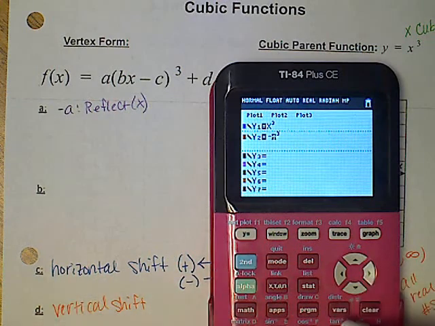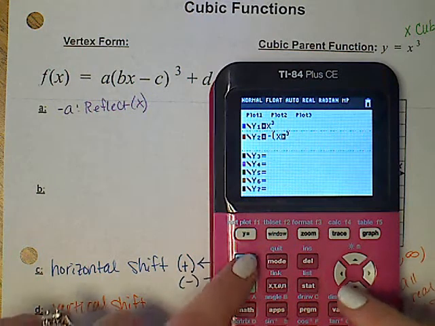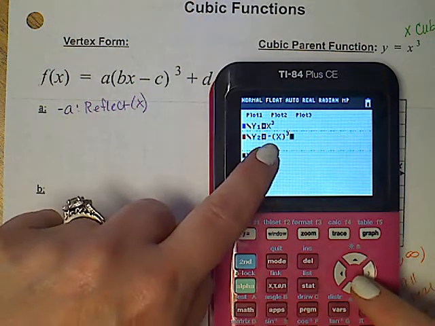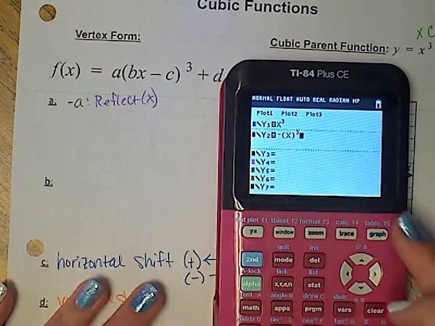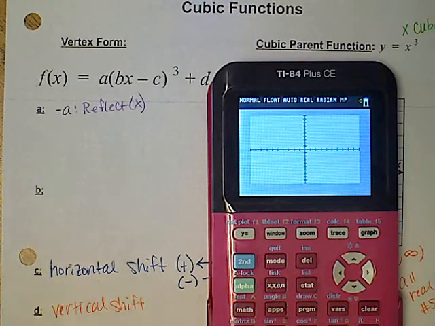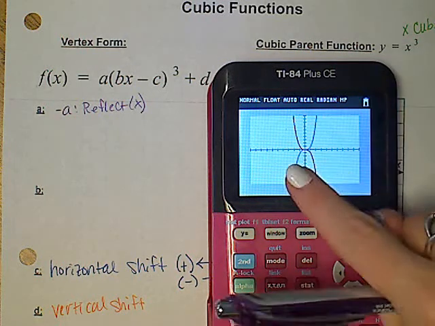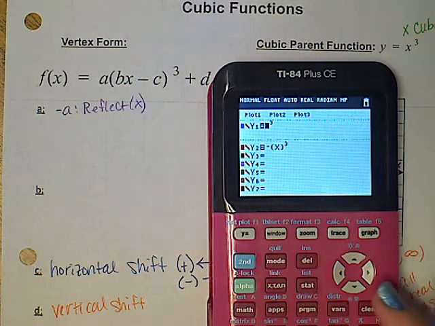Just to be sure that I am clear, I'm going to go ahead and put parentheses. Notice that the negative is in front of the x cubed, so it is A. So we're going to go ahead and hit graph. That's my parent. And there's my reflection. Over the x-axis, blue came down. Over the x-axis, blue came up. Alright, so that's my reflection.